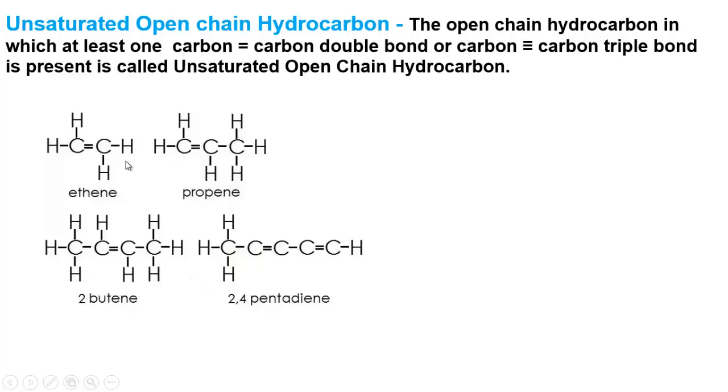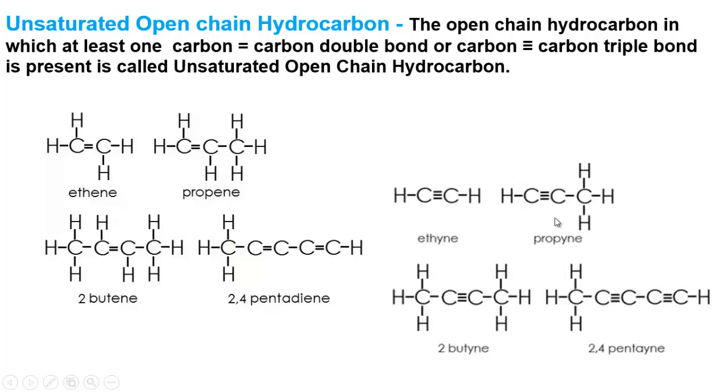So when at least one double bond is present in any compound, these compounds are included as examples of unsaturated open chain hydrocarbons. Follow more examples where carbon-carbon triple bonds are present. So these are examples of unsaturated open chain hydrocarbons.